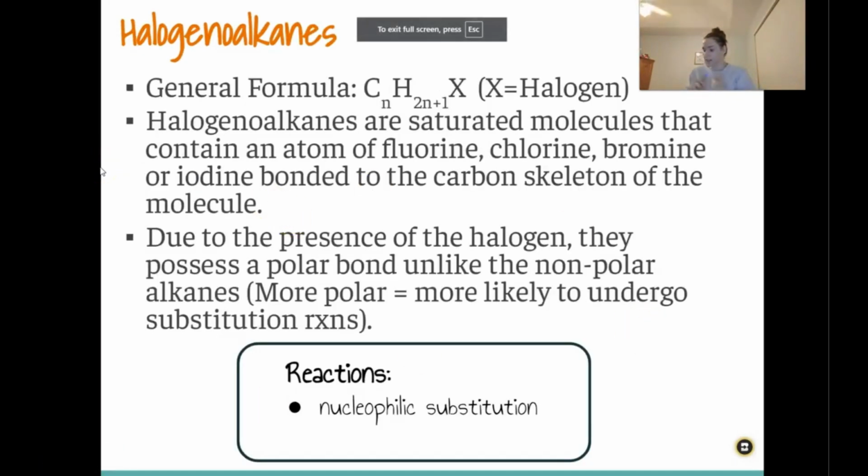Okay, so we're done with alkanes, alkenes, alcohols, and now we're moving on to halogenoalkanes. We're making our way to the end, guys. So halogenoalkanes are the same as an alkane. It's just that one of the hydrogens is substituted with a halogen. So they are saturated because they only have single bonds, and then they have either a fluorine, chlorine, bromine, or iodine bonded to the carbon skeleton of the molecule.